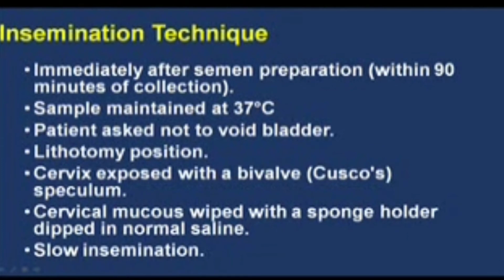Lithotomy position is given to the patient, the cervix is exposed with a bivalve speculum, cervical mucus is wiped with a sponge holder dipped in normal saline, and the semen sample is then slowly inseminated in the uterine cavity as slow as possible.